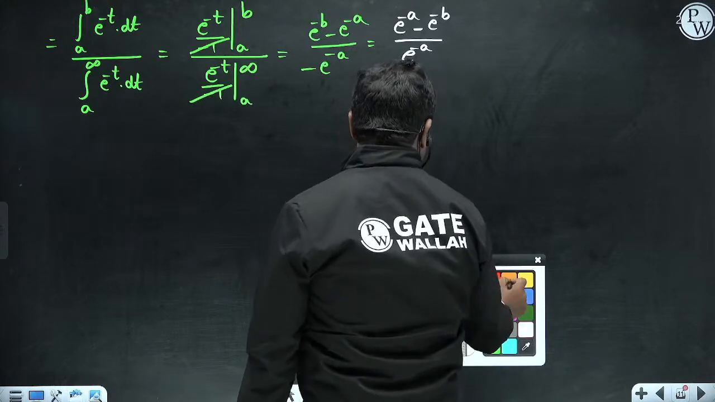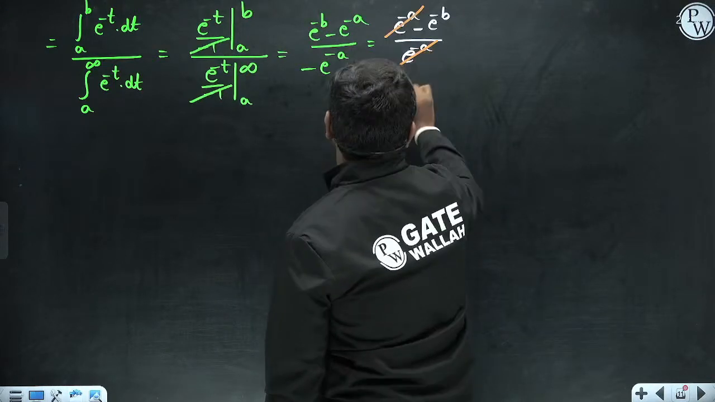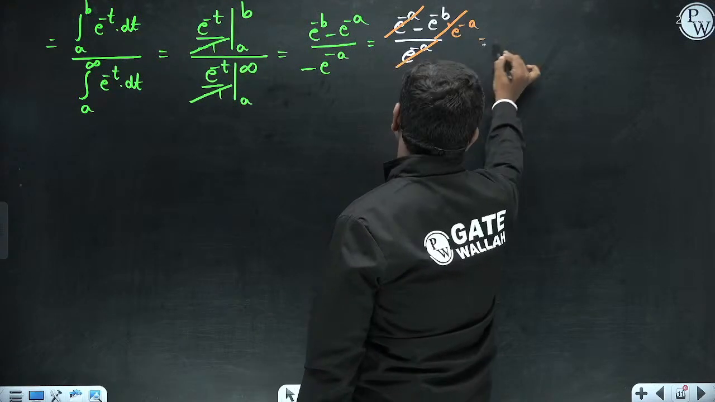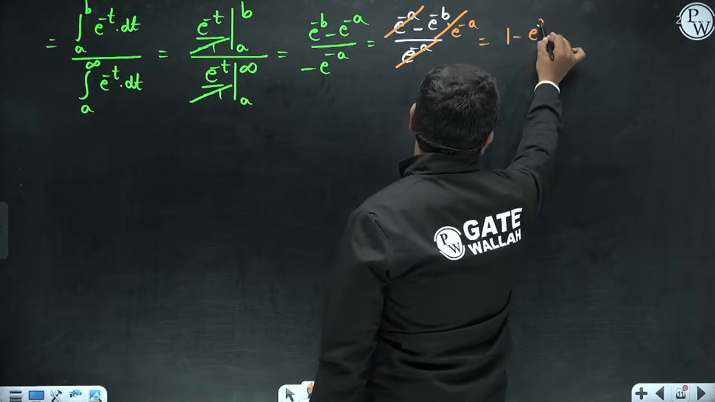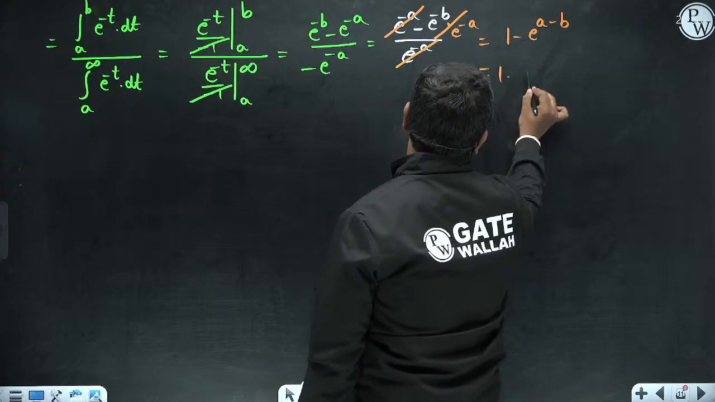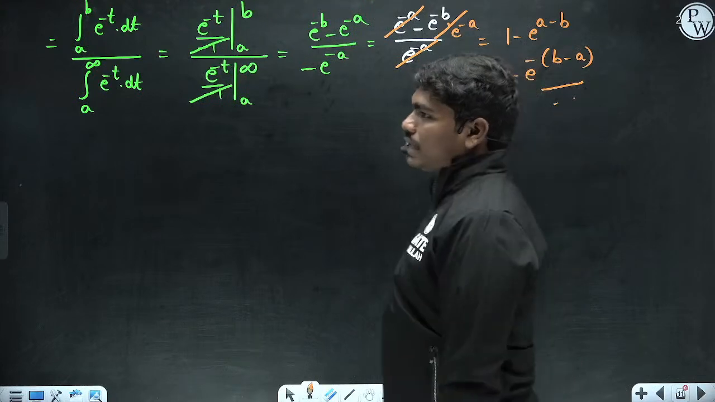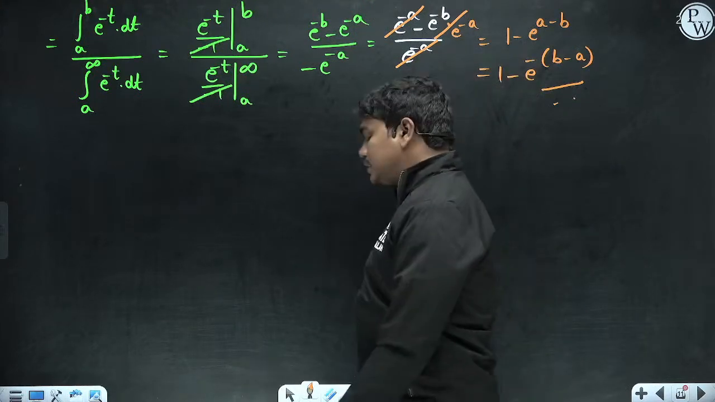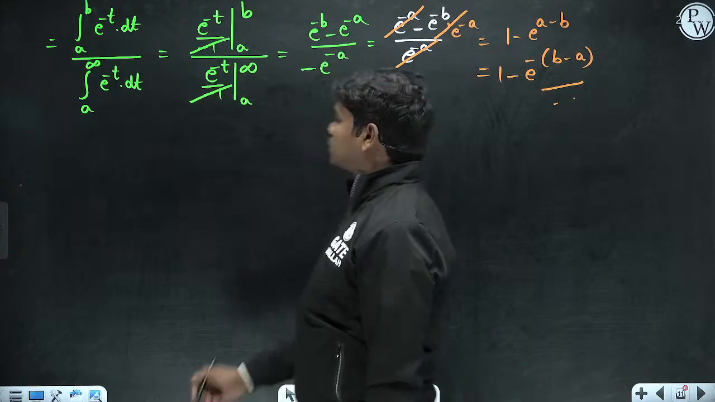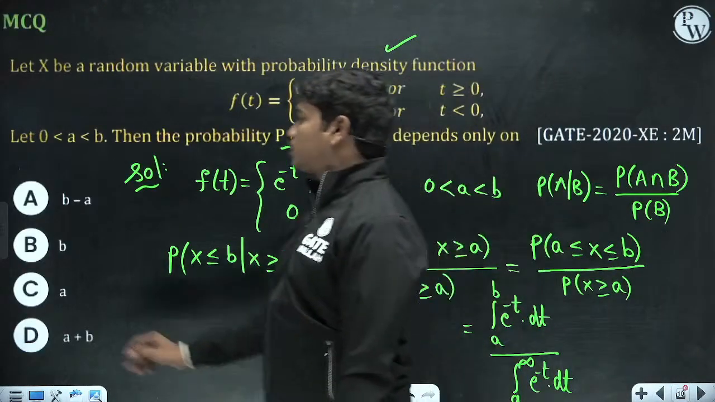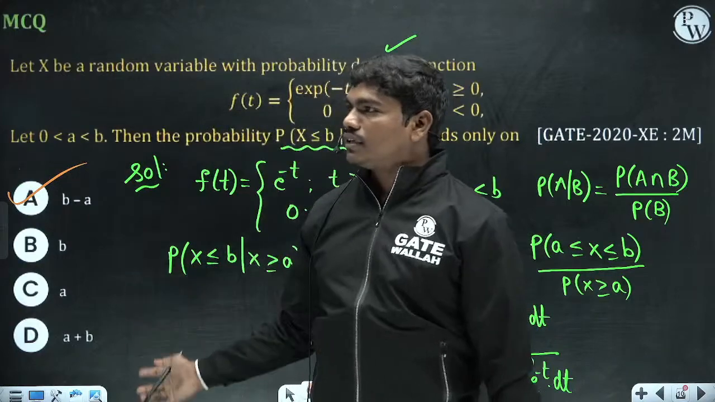Okay, so if you cancel e power minus a, then there comes a division with e power minus a here. So this gives you 1 minus e power a minus b. So this can be written as e power minus b minus a. Now if you see, this minus is actually a constant. So if minus is a constant, then it depends on this quantity which is b minus a. So here we have the first option. This is the correct answer. Very simple question.